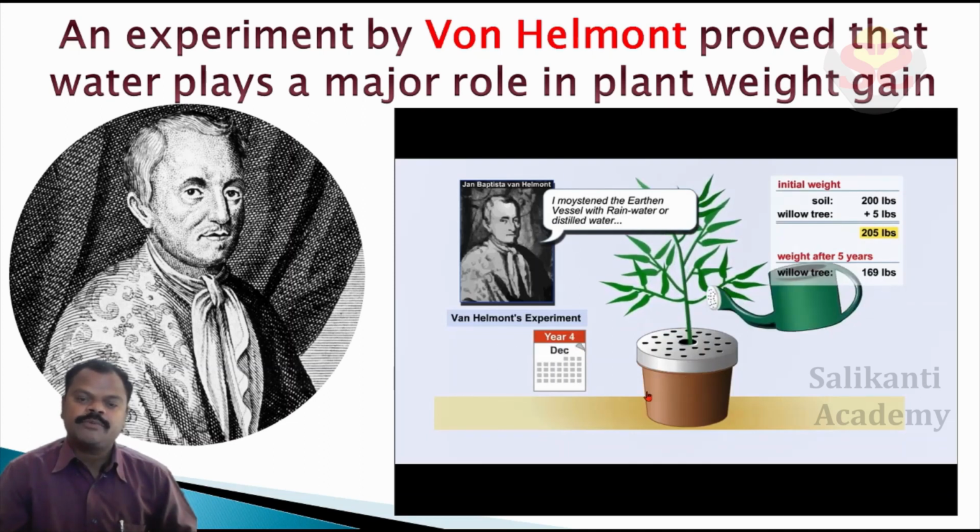He did this experiment for 5 years. He gave only some rainwater daily. Nothing else was given to this plant during the 5 years.